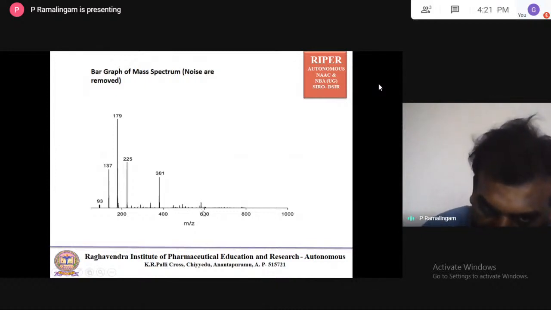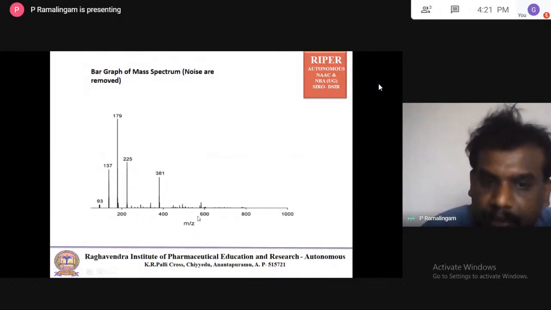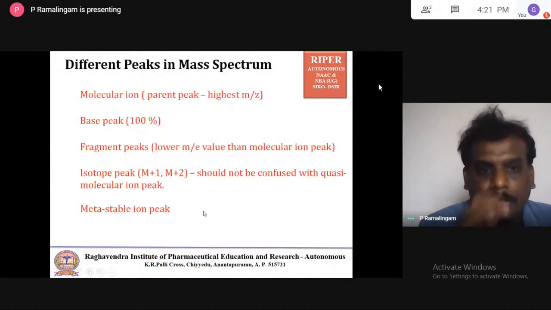It is not necessary that the parent peak should have a high intensity. Only that peak, small or large, which has the highest m by z value is equal to the molecular weight of the compound. Now this particular peak value may be around 500 or something. This is the molecular weight of the compound.